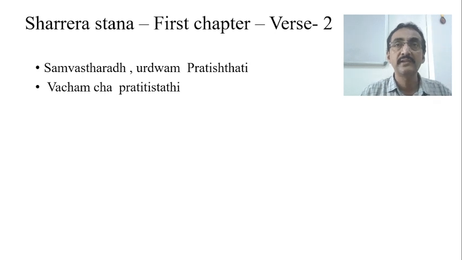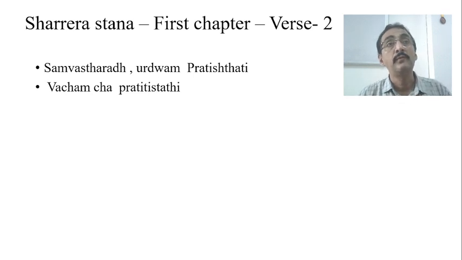It has to stand without support and try to walk independently a few steps. After a few steps it may again fall, that's a different issue, but it will try a few independent steps, and therefore he says pratitishthati.